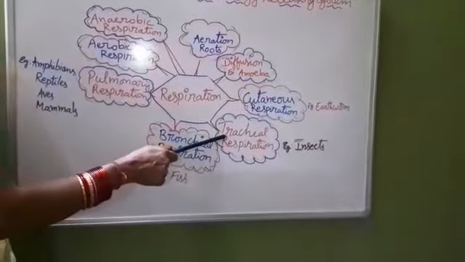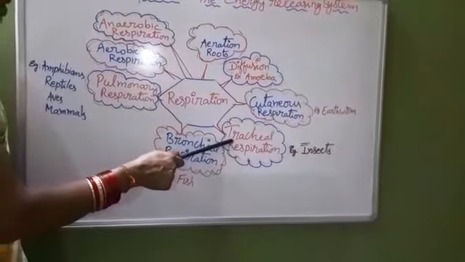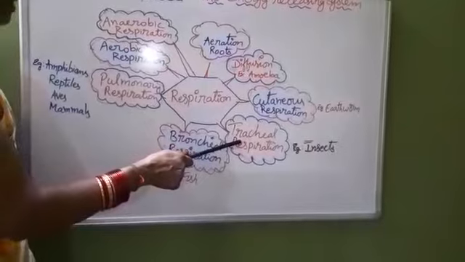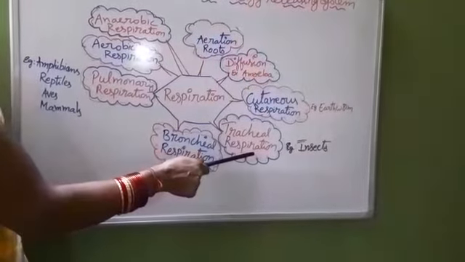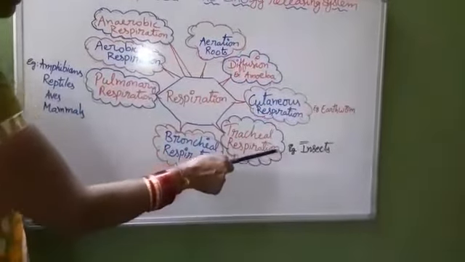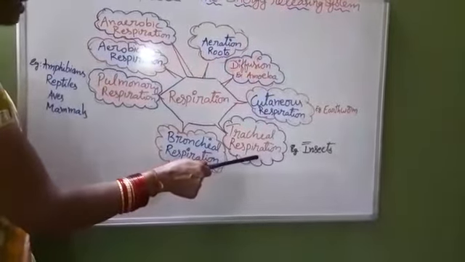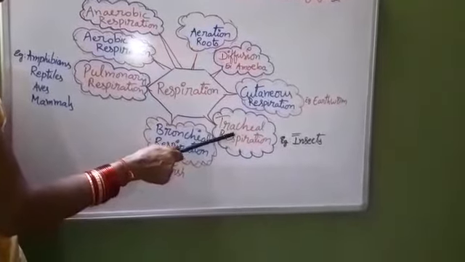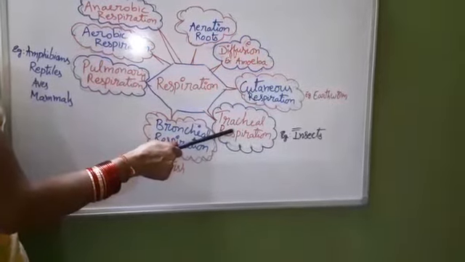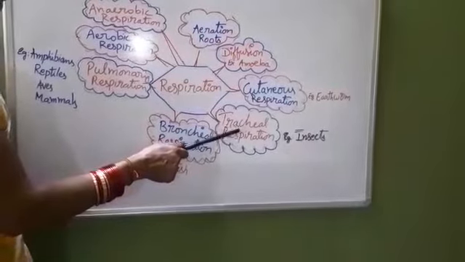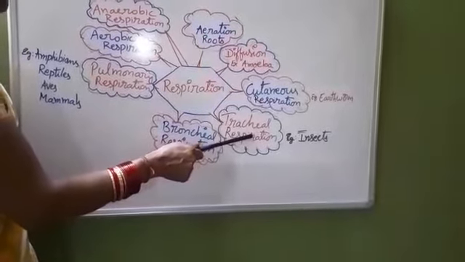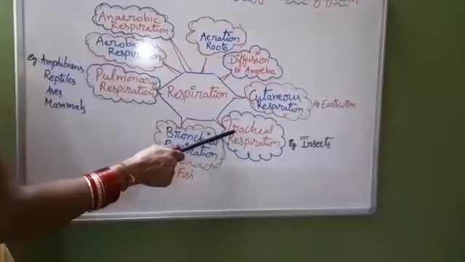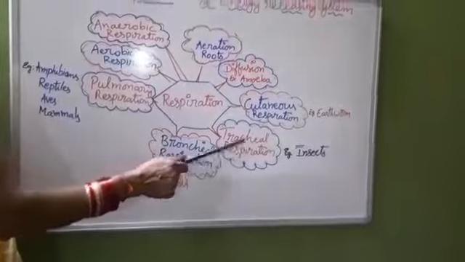The next mode of respiration is tracheal respiration. Trachea means wind pipes or air tubes. They are present in the phylum Arthropoda. Insects are the examples for that. Directly the oxygen gas reaches the cells in tissues, so the blood will be white in color. Hemoglobin will not be there in insects like cockroach and grasshopper. Directly the oxygen gas reaches the cells in the muscular tissue.